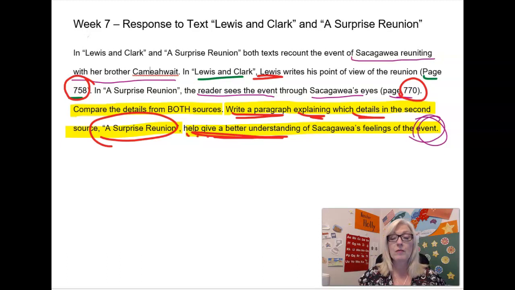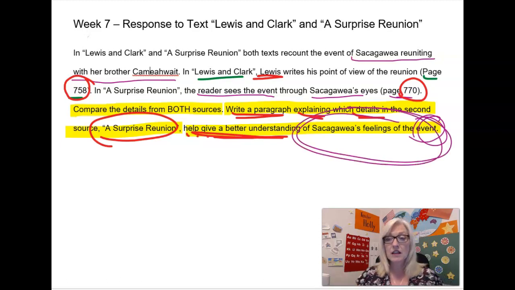Lifted text from Lewis and Clark that tells Lewis's point of view of Sacagawea and her brother being reunited, and lifted text from A Surprise Reunion that shows Sacagawea's feelings when she sees her brother once again.